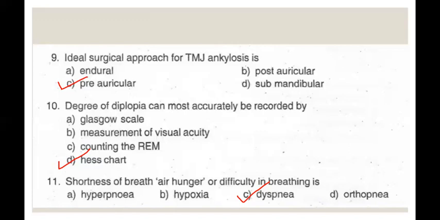Coming to the other options, hyperpnea is an increased volume of air during breathing. It can be because of physiologic or metabolic causes. Option B, hypoxia, is a condition of lack of adequate oxygen supply to the tissue, which can be because of pathology or physiology. Option D, orthopnea, is also shortness of breath, but especially when lying in a flat position. Typically, it is a feature of cardiac diseases. Coming to the next question.